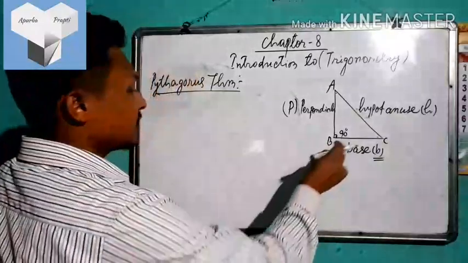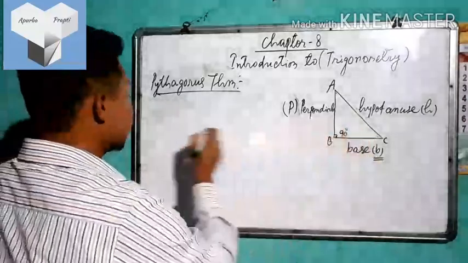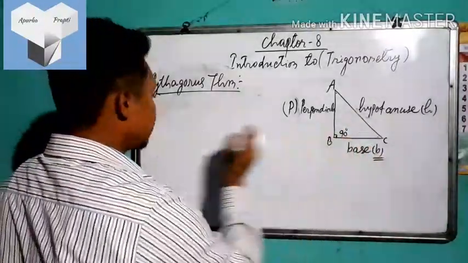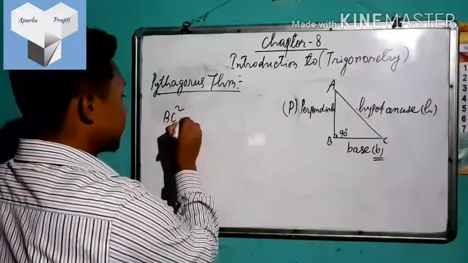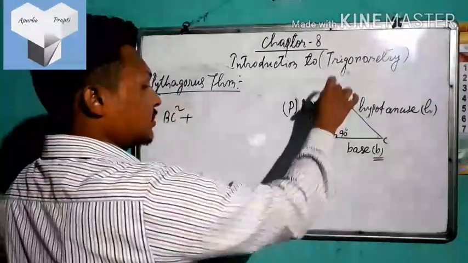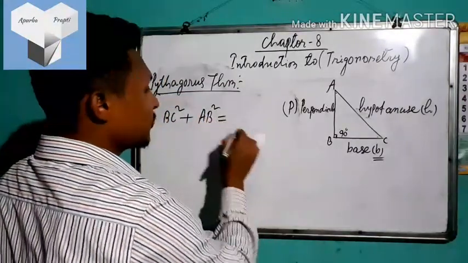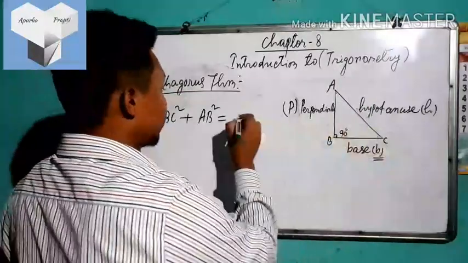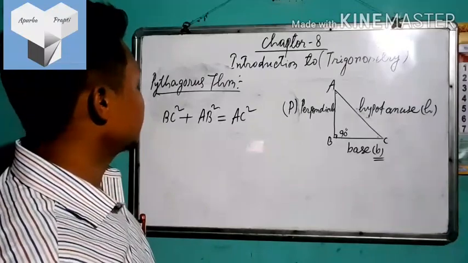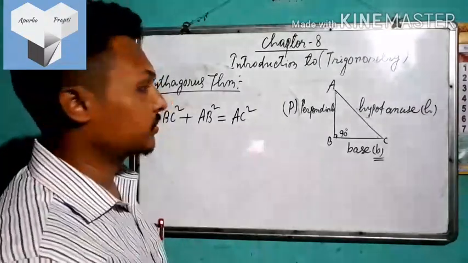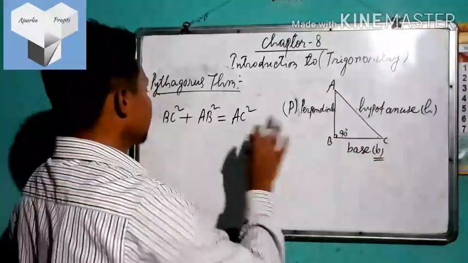Here the sum of the square of the base, BC, plus the square of the perpendicular, AB, is equal to the square of the hypotenuse, AC. You should remember this theorem because later we will make use of it. So in short, AC square is equal to AB square plus BC square.